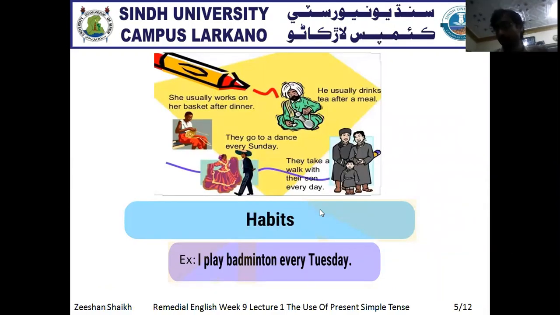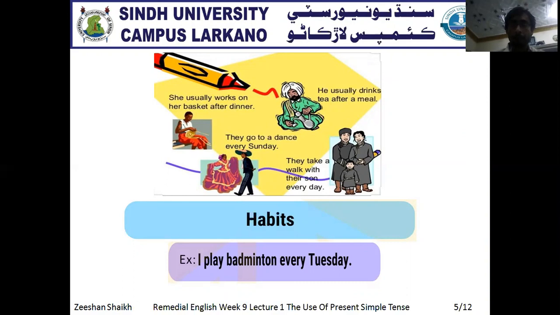Yes, habit. Present simple tense is also used with habits. The examples are given. The first one is, I play badminton every Tuesday. That means every Tuesday you play badminton. It shows a habitual action that you do, especially on every Tuesday. That's why it shows habitual action and habit. Another example given here is, she usually works on her basket after dinner. It means that every day after dinner, she works on her basket.